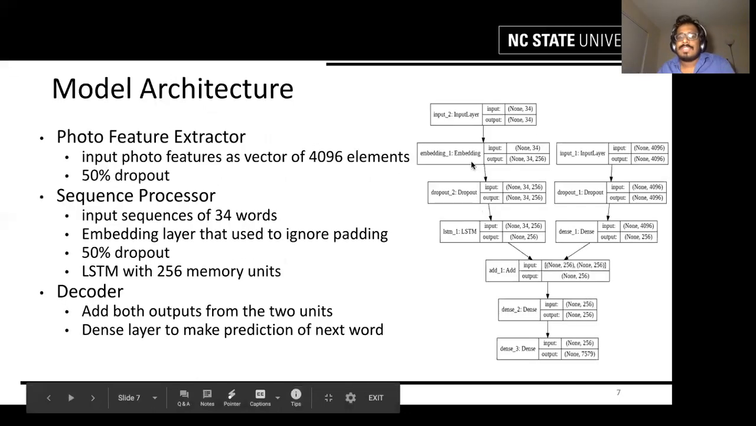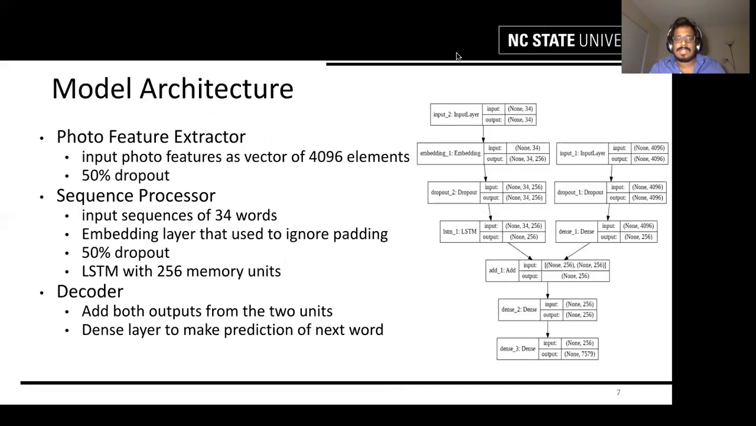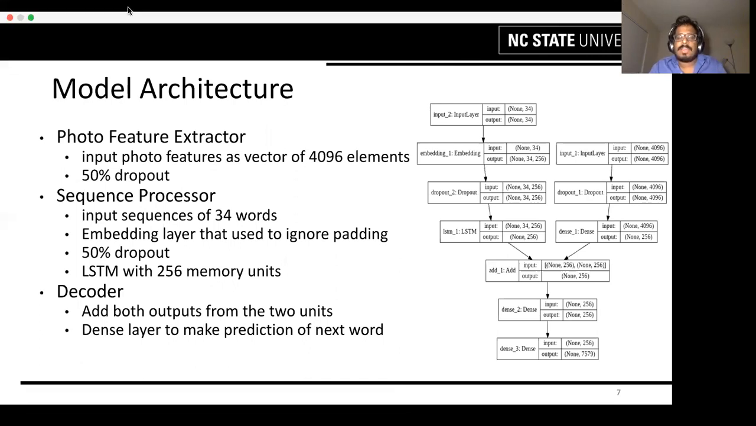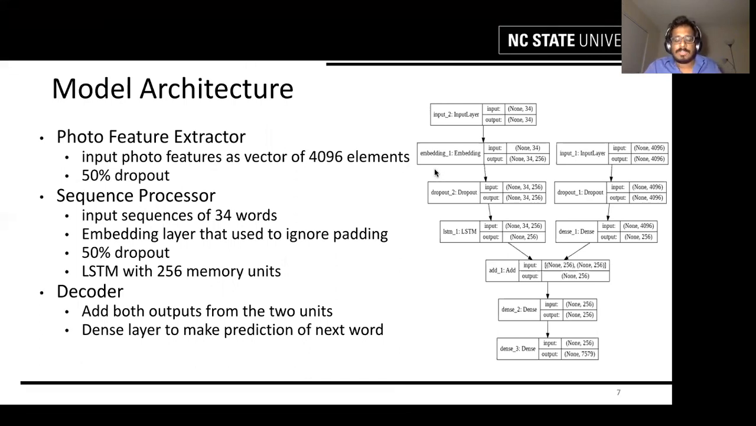Next slide. This is the model architecture. As you can see, the three parts are defined. The left part is the photo feature extractor, which consists of photo features of the size 4096 elements, and it has a 50% dropout. The right side is the sequence processor, which consists of an input of 34 words and an embedding layer, which ignores padding and adds a 256 element vector. Both of these 256 element vectors are added together and finally they are put through a softmax function which has 7,579 words, and this is used to predict the next word.